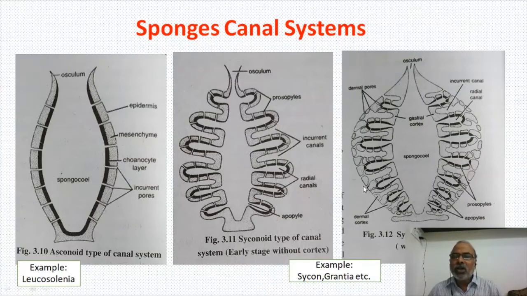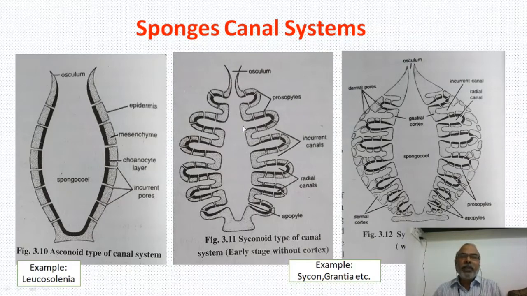Dermal pores means ostium or ostia. Ostia open into incurrent. Incurrent gets open into radial. Radial opens into excurrent. Excurrent through apopyle opens into spongocoel, and spongocoel opens outside.